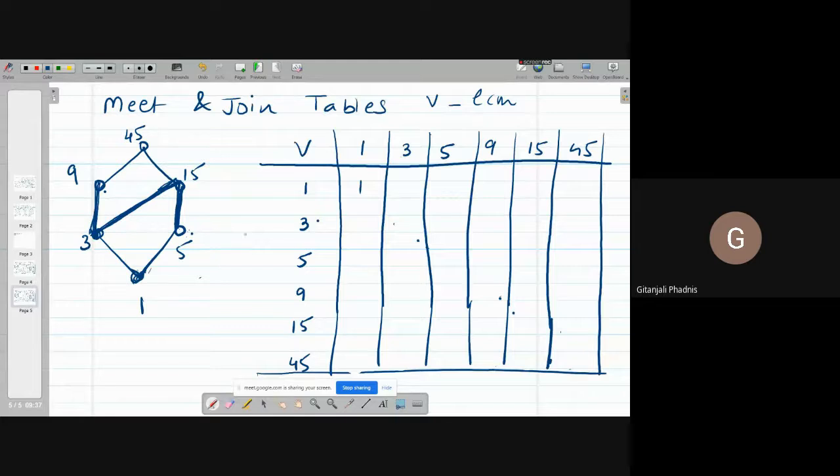1 join 3 क्या होगा? अभी ऊपर देखना है, नीचे नहीं देखना है, अभी ऊपर देखना है. Ma'am, so this will be 3, 5, 9, 15, 45. If you don't understand, please ask me.